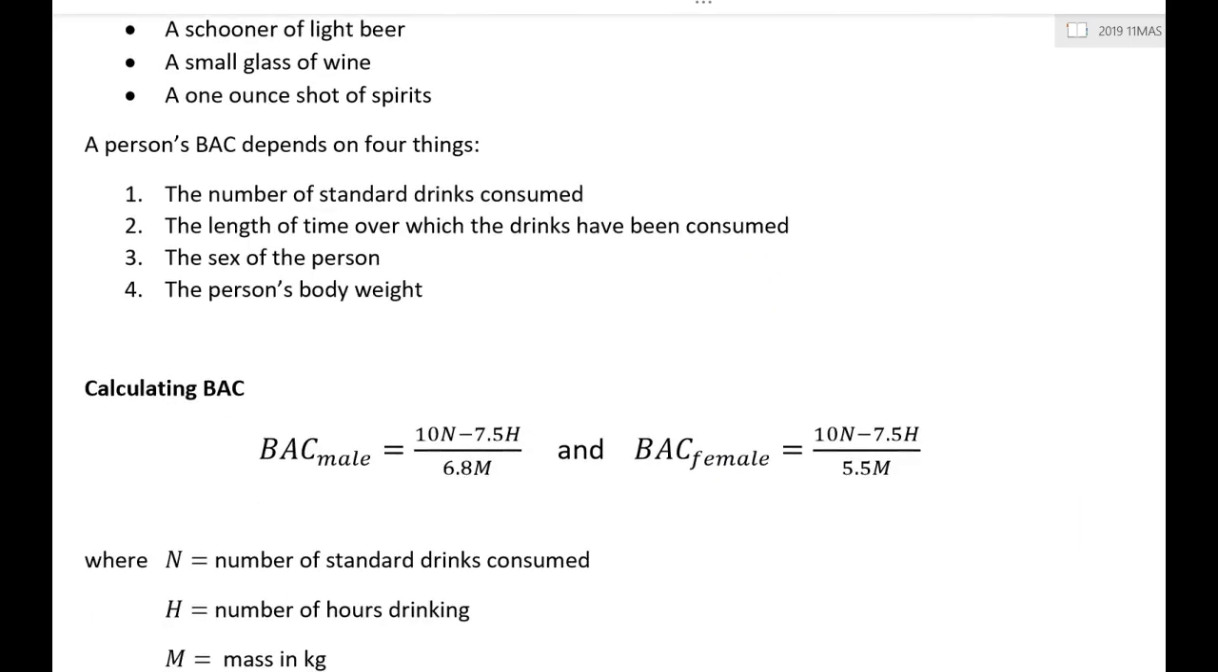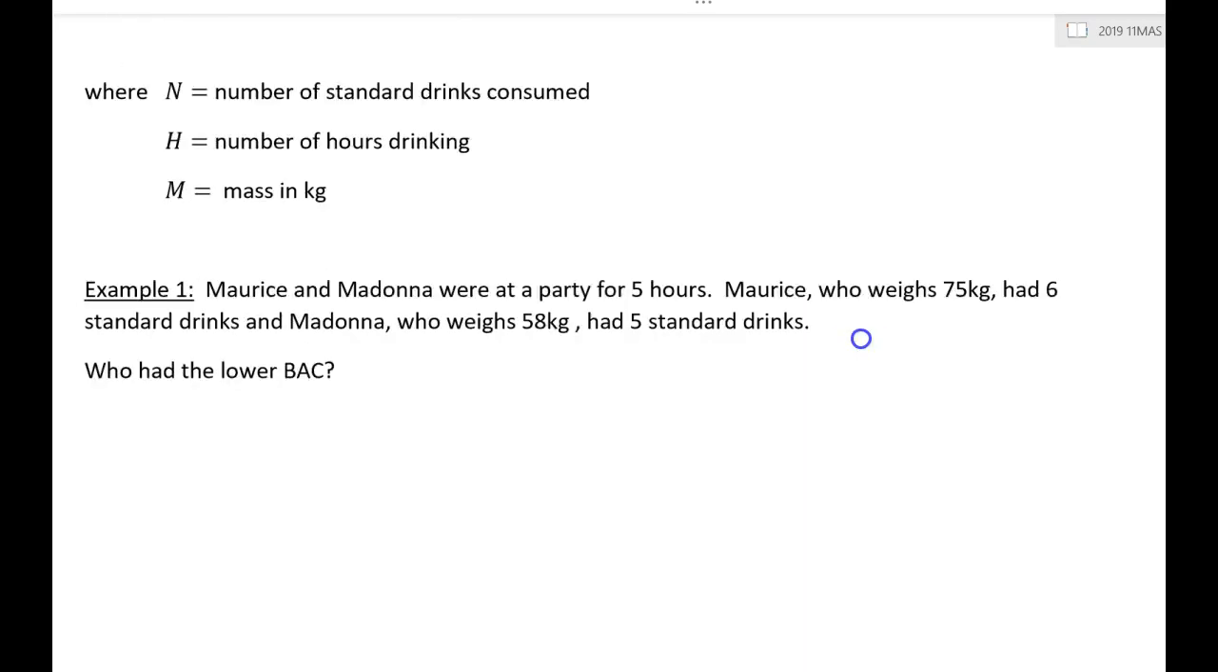Anyhow, we have 2 different formulas, one for male, one for female. You'll notice they're quite similar. The difference is this coefficient of the M term, M being for mass, for your weight, that is a greater number for males.